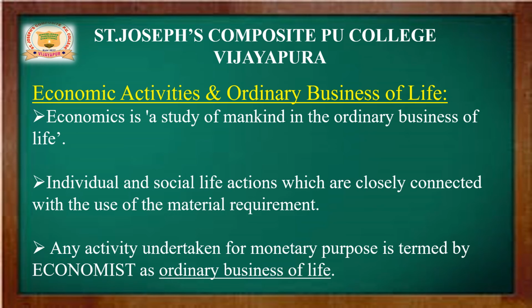Yes or no? For example, you and your society, because human beings are social living things. So we need society also. That is individual and social life, and social life actions are closely connected with the use of material requirements.